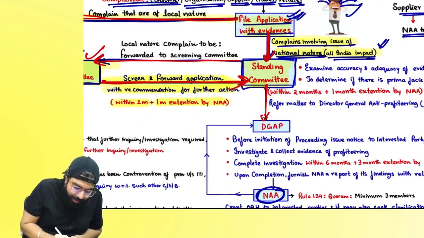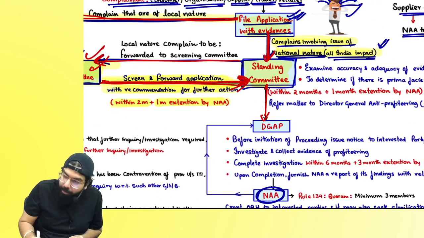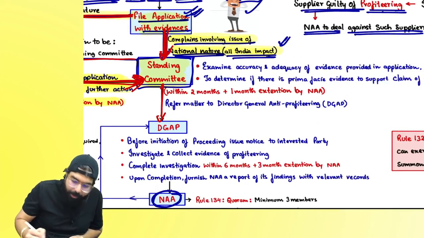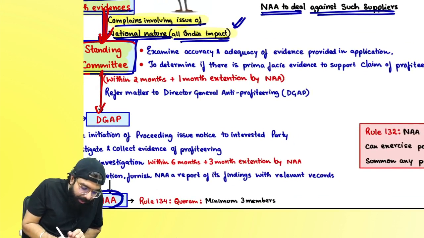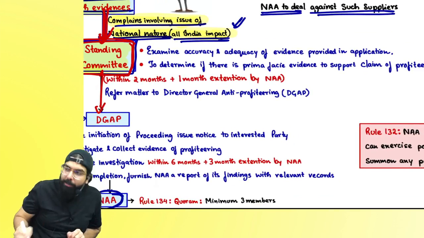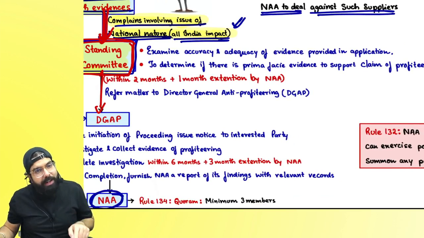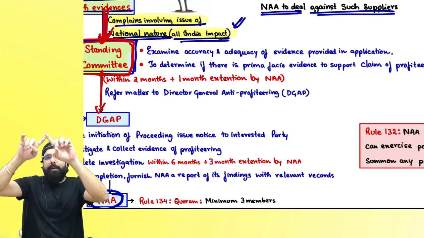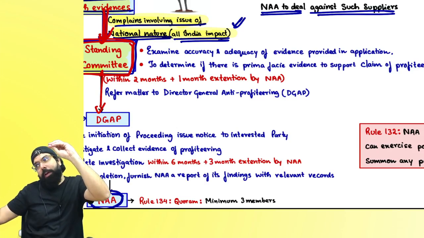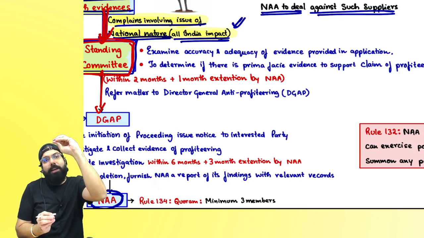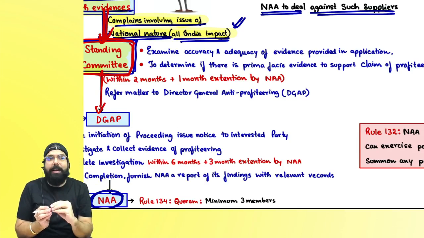Are we clear? The screening will be done and the case will come over here. Or might all India level complaints come directly to the State Standing Committee? It means it will come to the standing committee only if it is a state level, local nature complaint, which will first go to the State level Screening Committee. They will screen and give it over here. A national impact complaint will come directly to the Standing Committee.